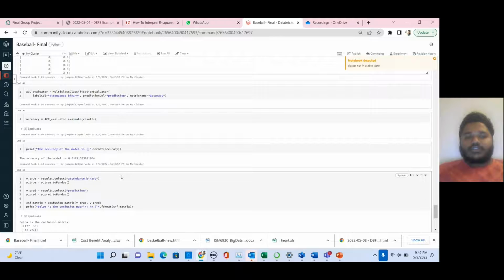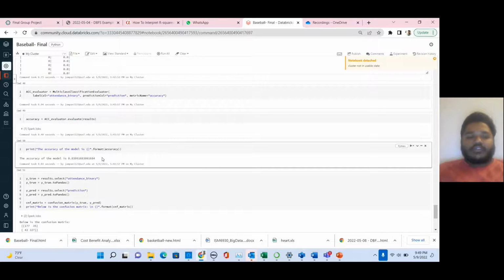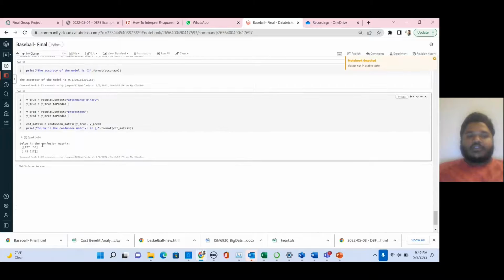This is how we got the results: accuracy around 83.99%, and this is the confusion matrix. We got true positives around 177 and true negatives around 227. If we compare with the false positives and false negatives, I think these are some good figures.